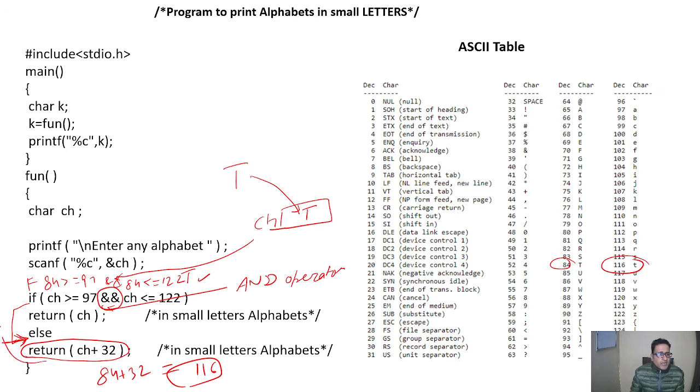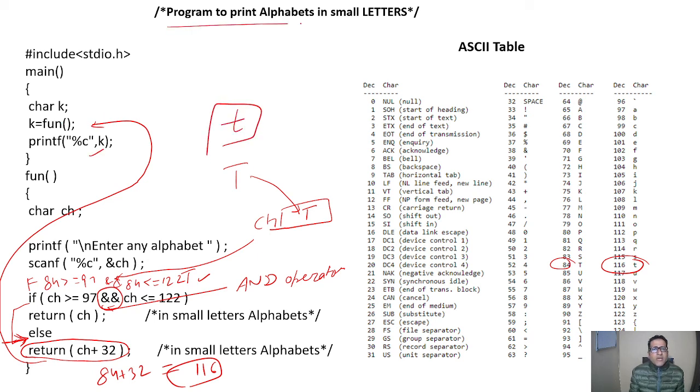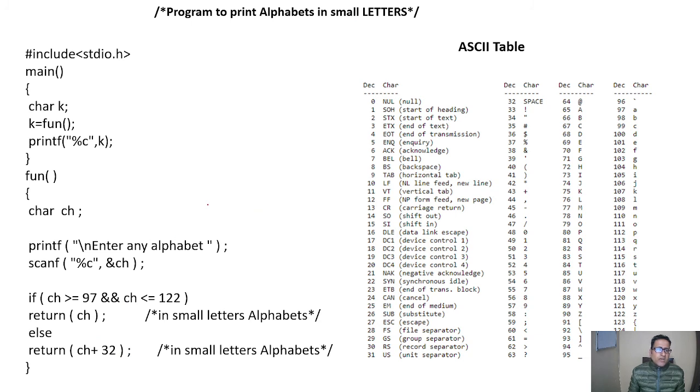So it will return 116, or you can say t, to this, and a small letter will be printed. So in this way our program of writing any alphabet in small letter is fulfilled. The purpose of explaining this program is that the return statement can be more than one.